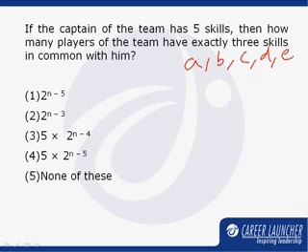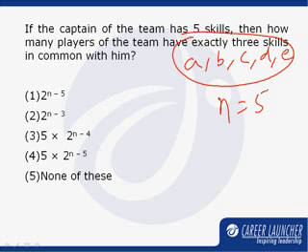And let us assume that the total number of skills, that is n is equal to 5. That means whatever other players in the team must have 3 out of these 5 skills which captain has with them. That means I got to select 3 skills out of these 5 skills which will be there with each of the individual team members of the team to be selected.